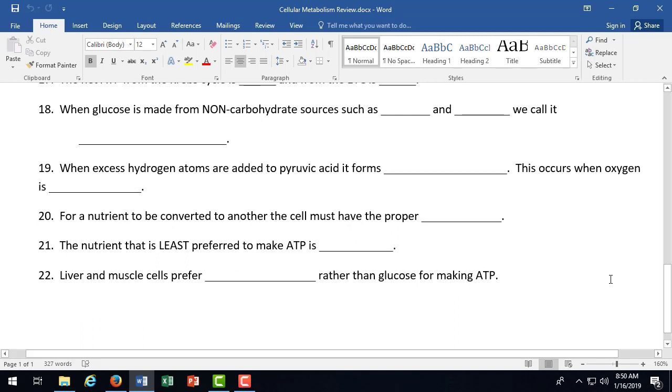We'll talk about this. So in the body, we have the 4 major molecules in our food: nucleic acids, proteins, lipids, and carbohydrates. Which of those molecules do you think is most important for building the body and making enzymes, antibodies, proteins? Yeah, that's a really important molecule for structure and function in the human body. It accounts for, I think, 30% of the cell weight is protein stuff. So therefore, it's the least preferred nutrient, protein. So that's number 21.